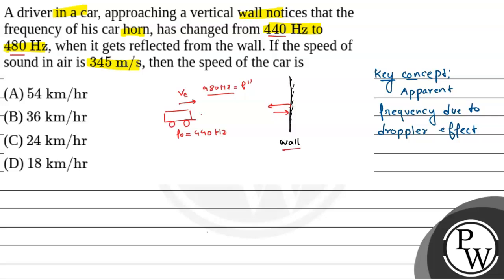Now apparent frequency f dash is equals to f naught, that is incident sound frequency, into velocity of sound minus velocity of observer, that is VO, divided by velocity of sound minus velocity of source, that is VS.